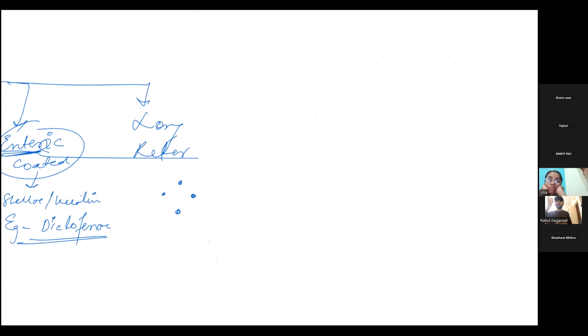Let's suppose this is the churna, this is the powder that I have. Now I have granule number 1, 2, 3, and 4. What I'll be doing is coating these granules with different layers. Why? Because let's suppose that one has been coated by one layer, the second one I am coating by two layers, the third one by three layers, and the fourth one by four layers. So what will it do? It will be slowly removing the coating, and then the drug will be acting.